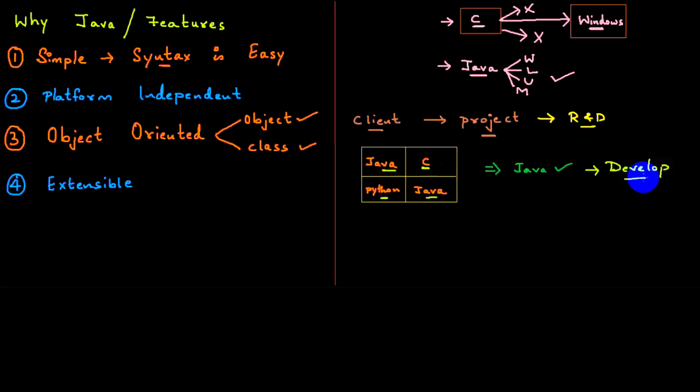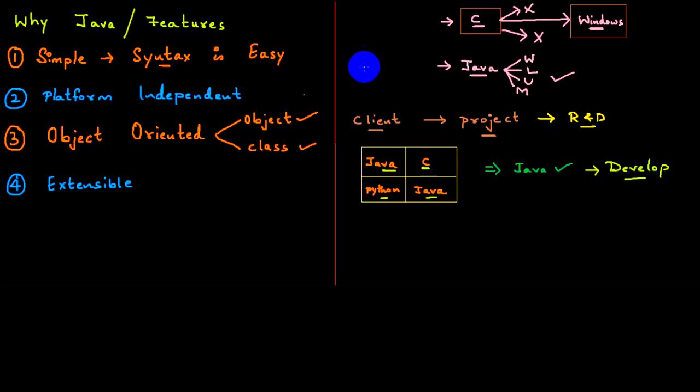Understood. What does extensible mean? It means in order to develop a product or an application here, it's not that we have to use only Java. I can take the help of C, C++, Python, Angular, anything. I can integrate it with Java and develop an application so that it's the most efficient application. That is what I was trying to tell with the help of extensible.